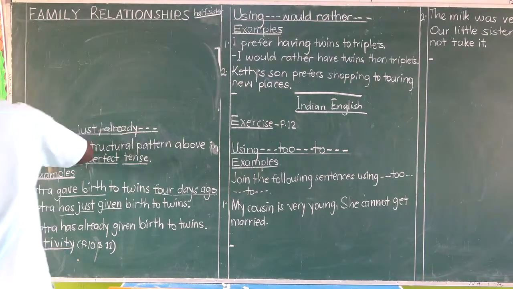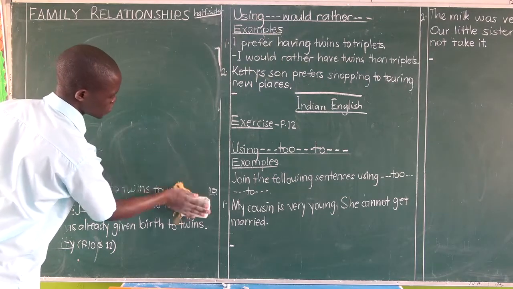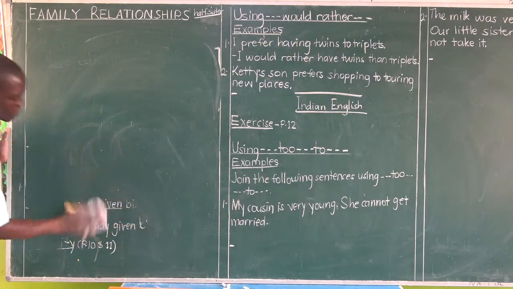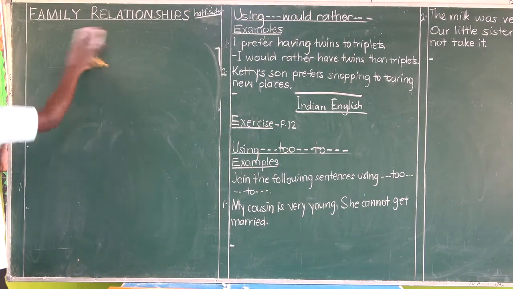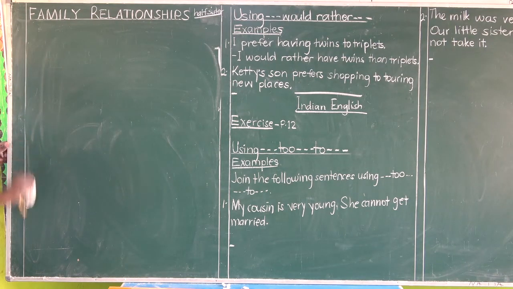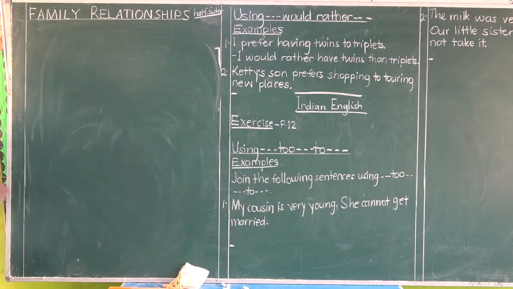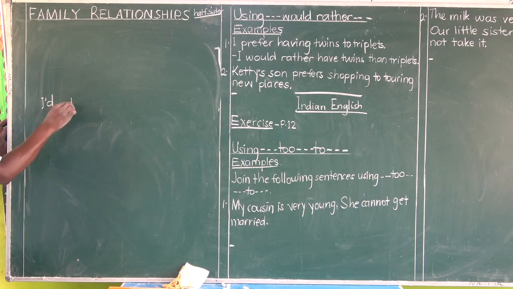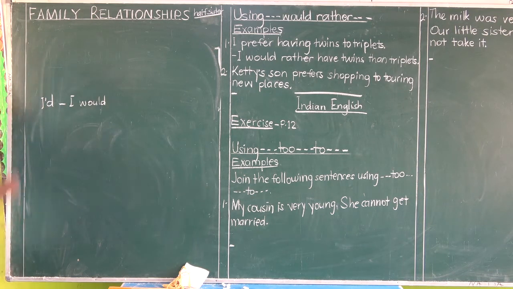Using would rather. Very strange structure, meaning pay close attention to the teacher when he's explaining. Some people want to say, I rather do this. No, I would rather. If you want to contract it, it's okay, especially in spoken English. I'd, meaning I would. Some people prefer saying, I'd rather do this. After all, I'd is the contracted form of I would.